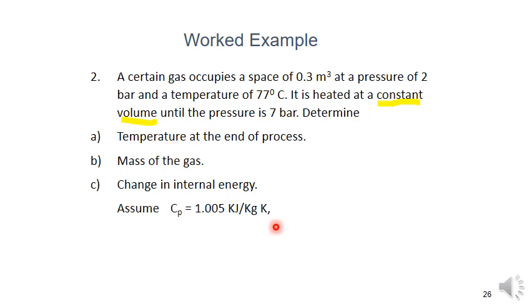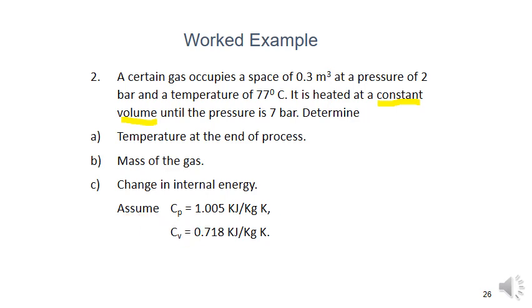They have given the Cp value and Cv value also. If they didn't give them in the problem, we have to assume the Cp and Cv values, because the standard constant specific heats at constant pressure and volume for air are: Cp is 1.005 kilojoule per kg Kelvin, and Cv is equal to 0.718 kilojoule per kg Kelvin. We have to remember the values of Cp and Cv. That's why they didn't give them in the problem, and that's why I am assuming the Cp and Cv values here.